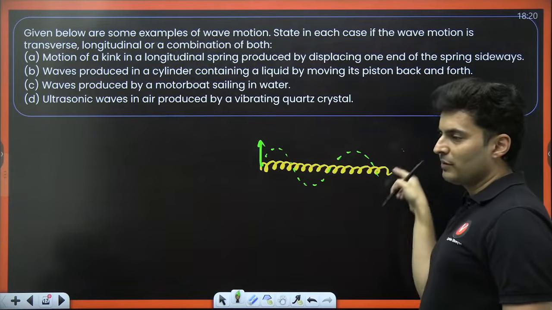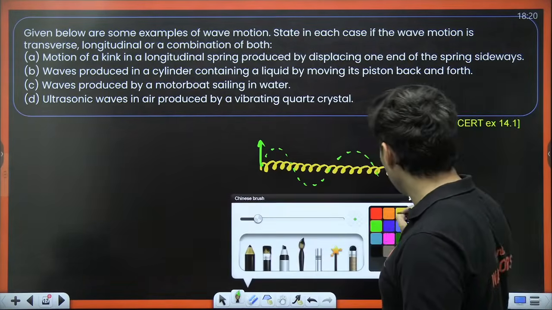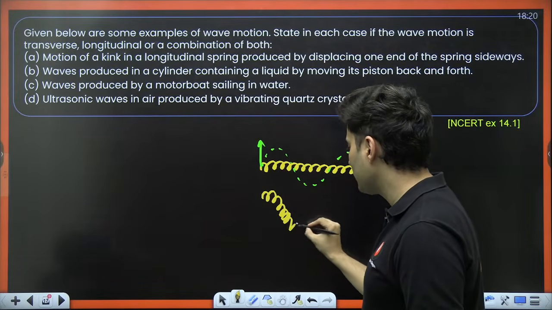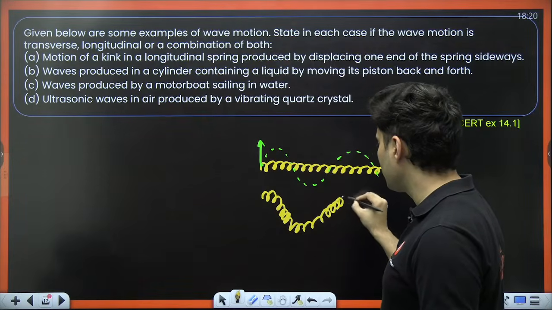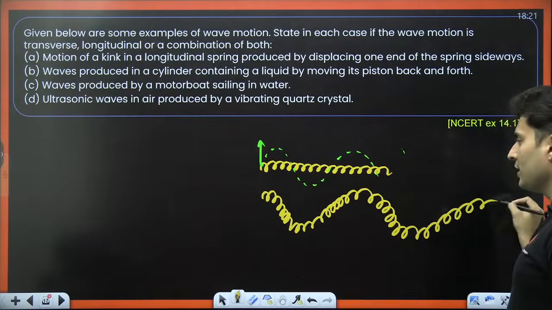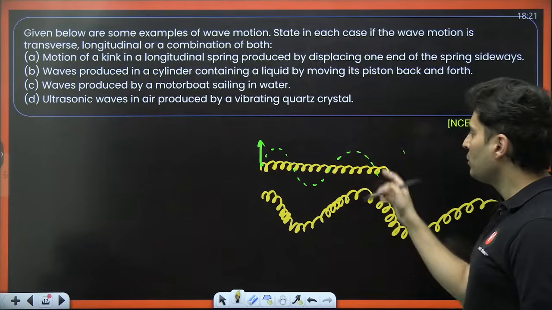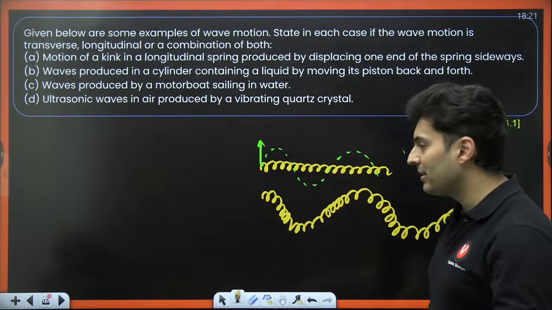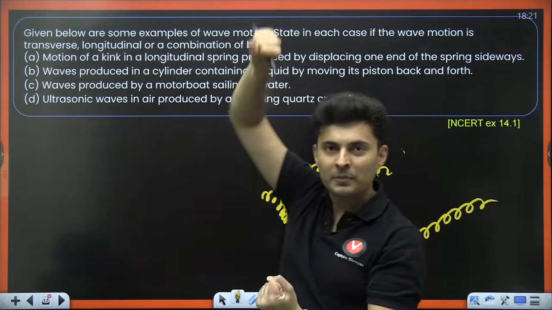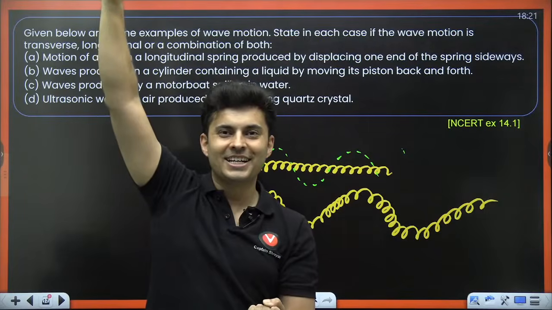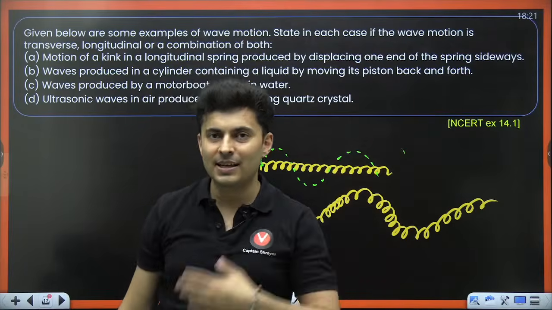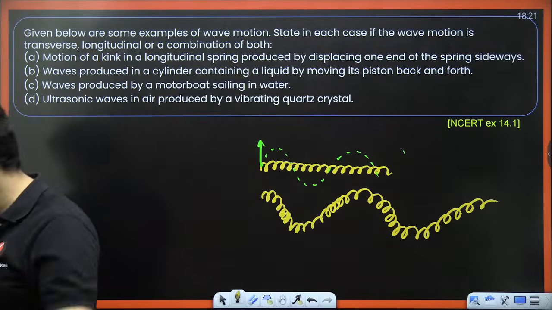You will see a transverse wave going like this, but then the spring also will be elongated, no? The spring will be elongated in some places and compressed in some places. So a disturbance is traveling not just transverse wise but also compression and rarefaction, because when you pull it sideways, you are elongating it, and that elongation will obviously create compressions and rarefactions ahead. So both things are there.